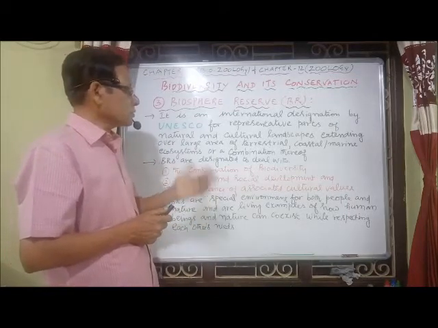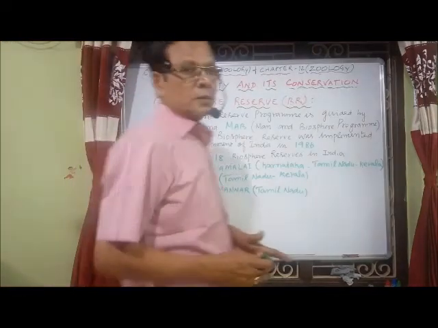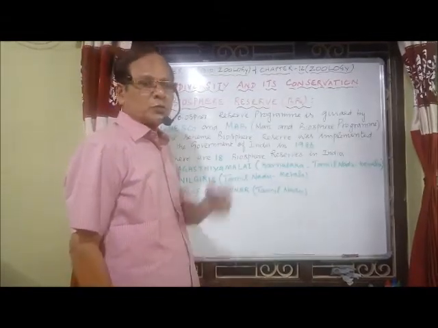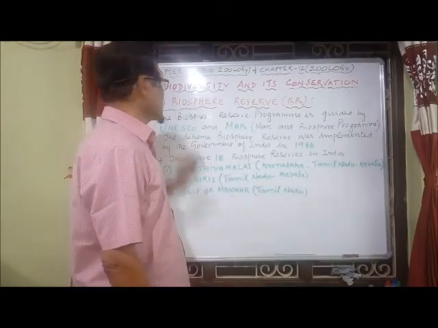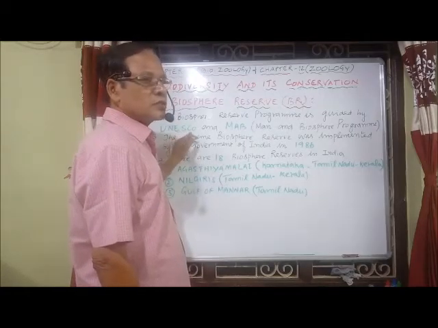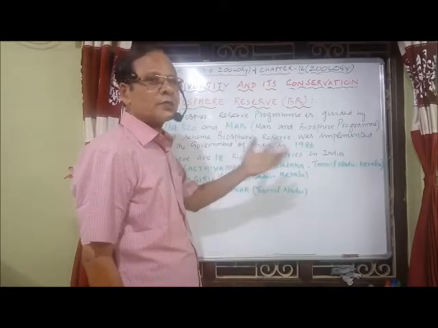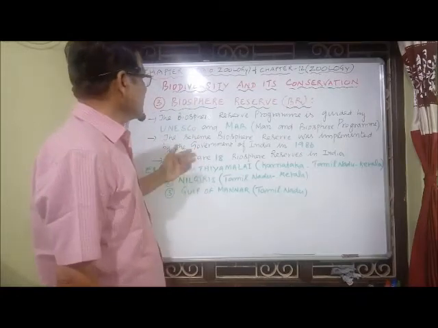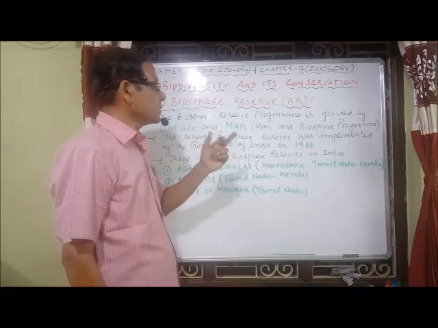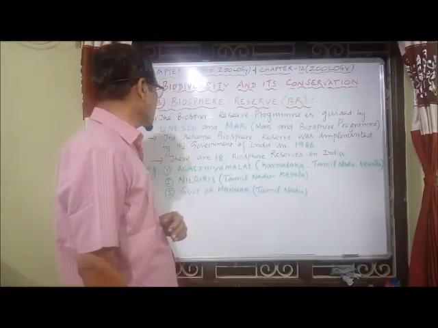The scheme of Biosphere Reserve was implemented by the Government of India in 1986.